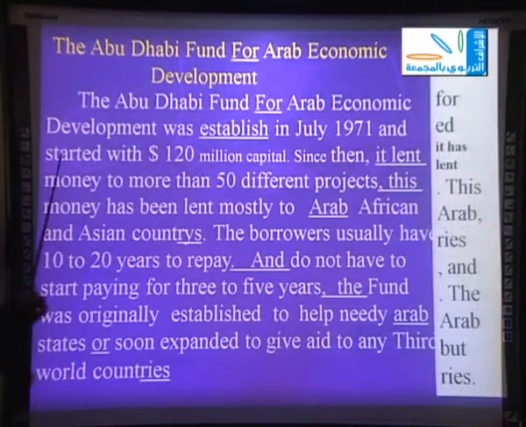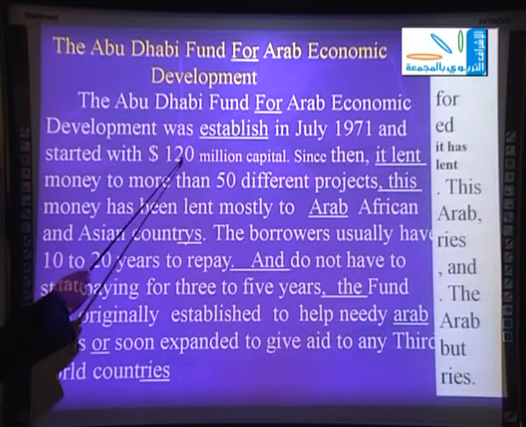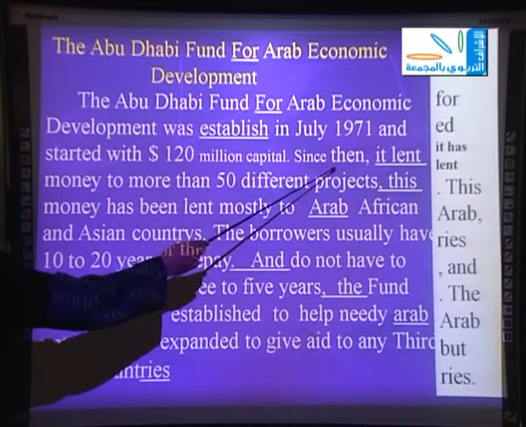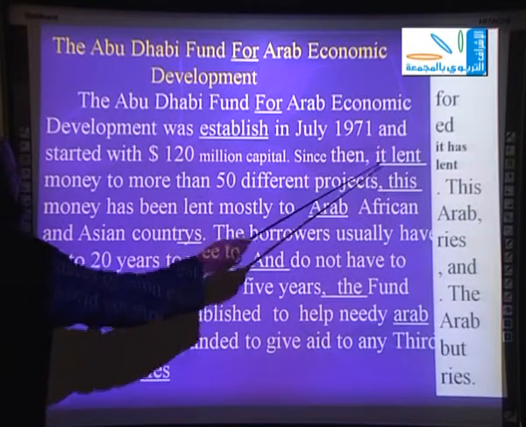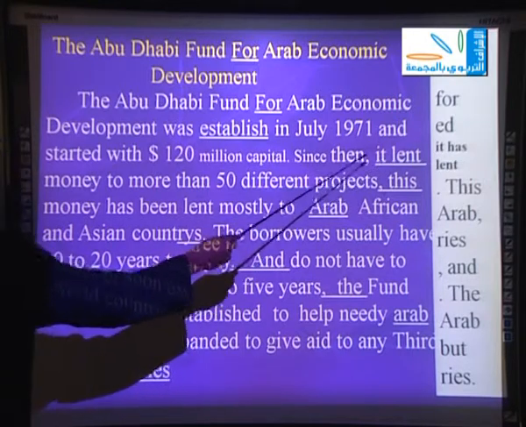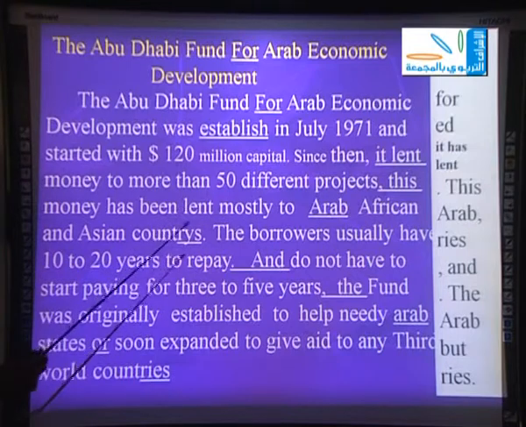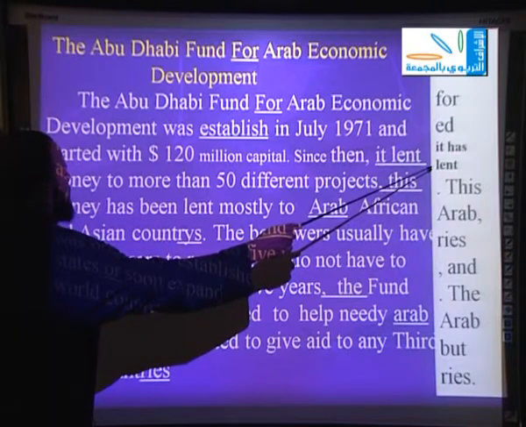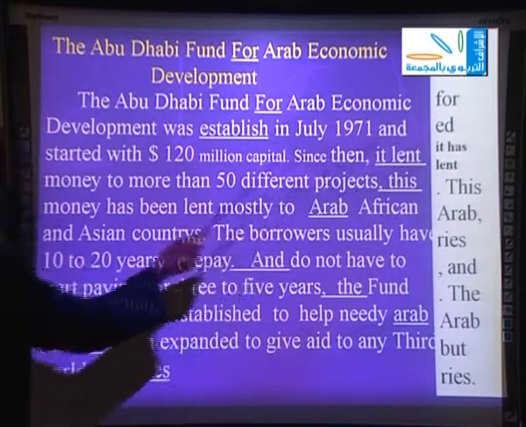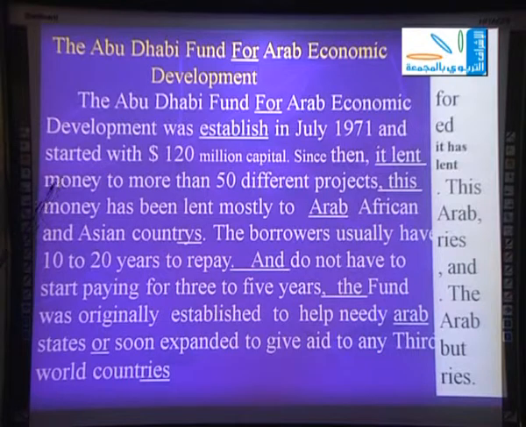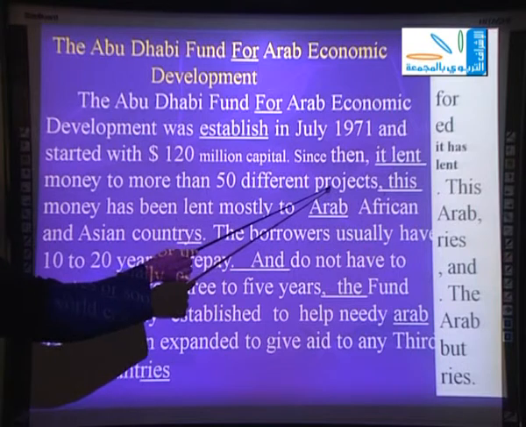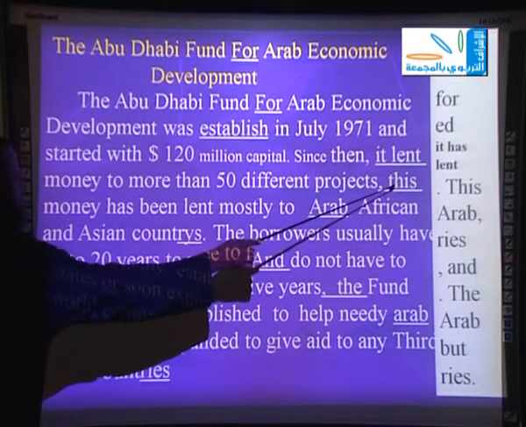The next line, line number 3, started with $120 million capital. Since then, it lent. This is the mistake of this line. It should be, it has lent. Okay? It has lent.